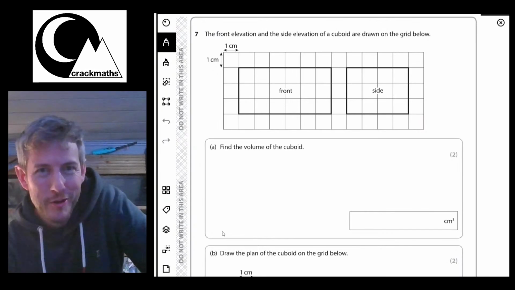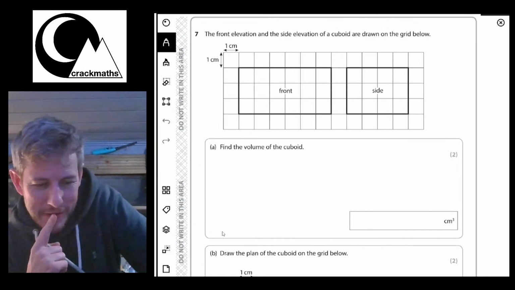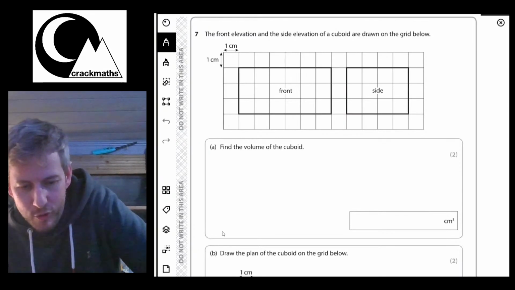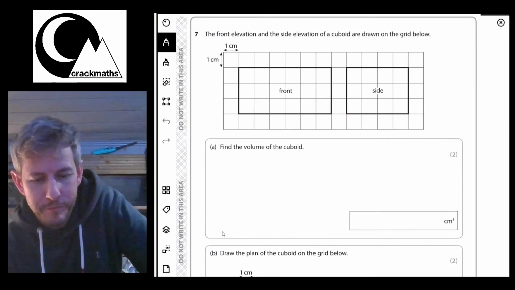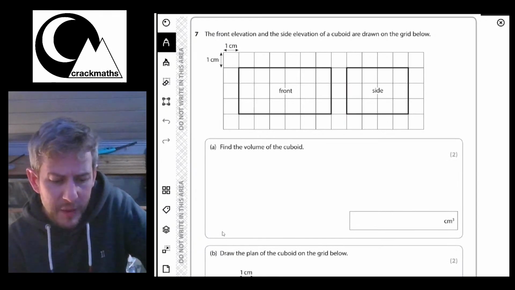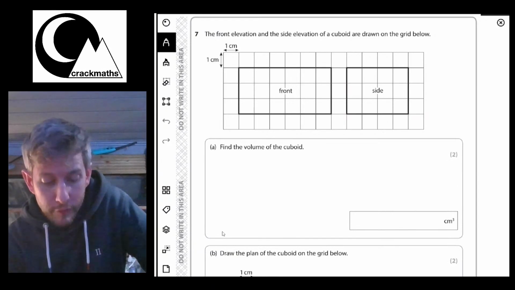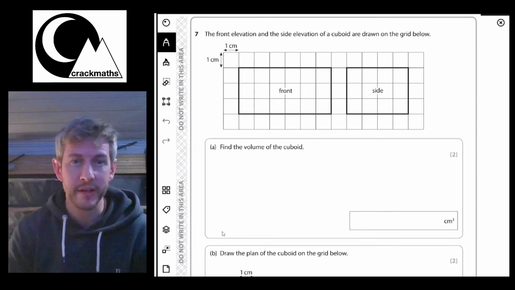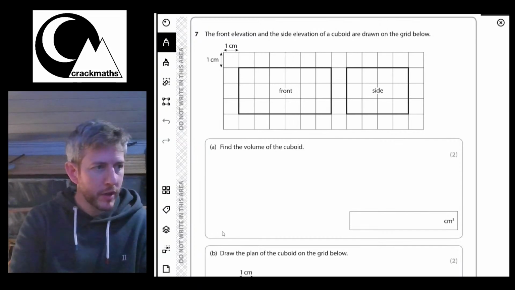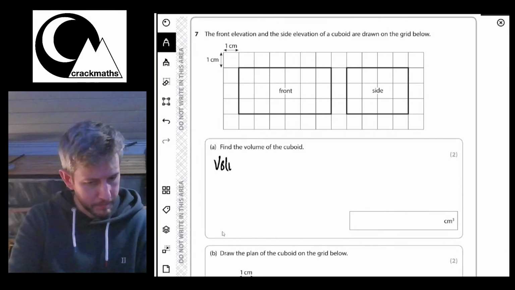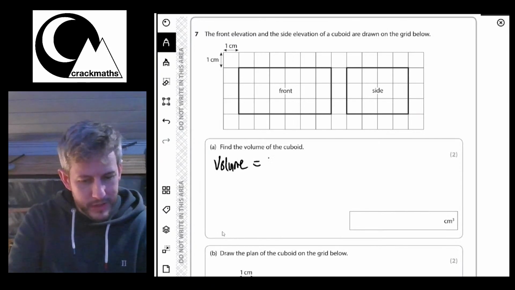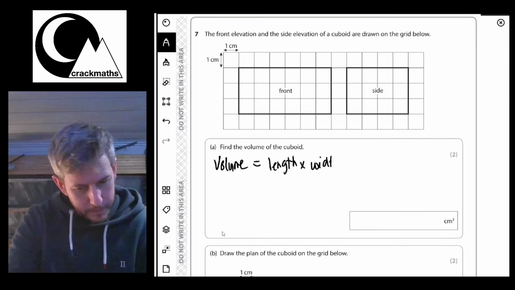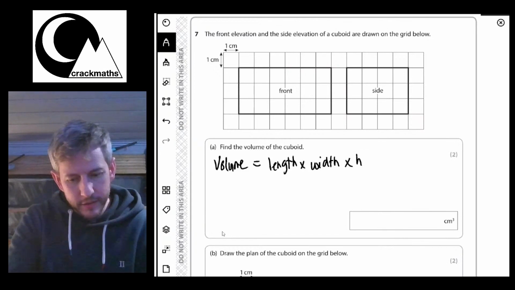So let's have a look at this question here. We've got the front elevation and the side elevation of a cube drawn on the grid below. Okay, so here we've got, find the volume of a cube. Right, so first of all, before I even deal with this picture, I'm going to just remind myself that volume of a cube equals length times width times height. Okay?